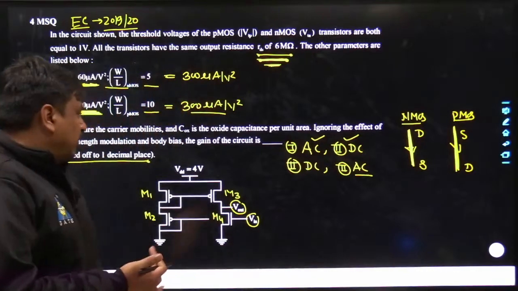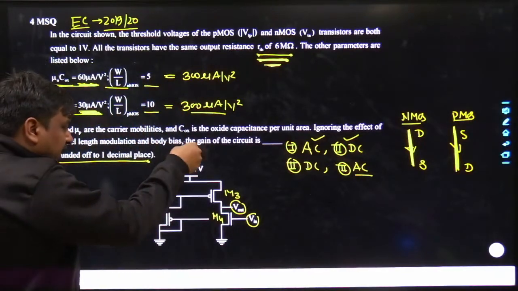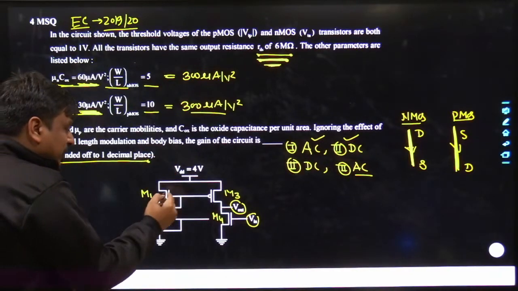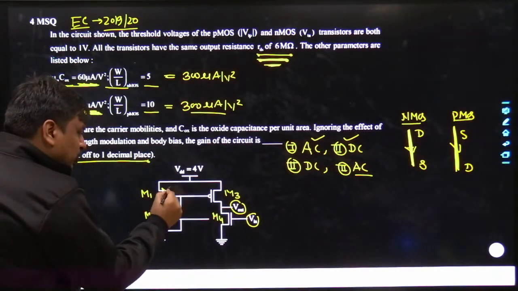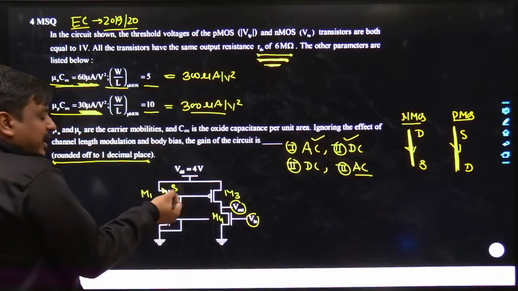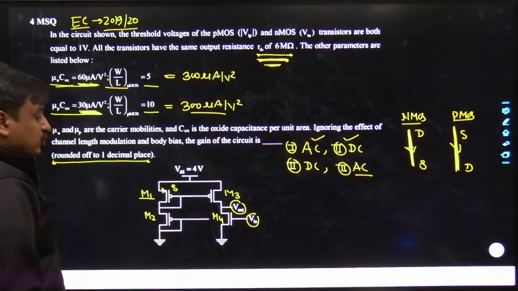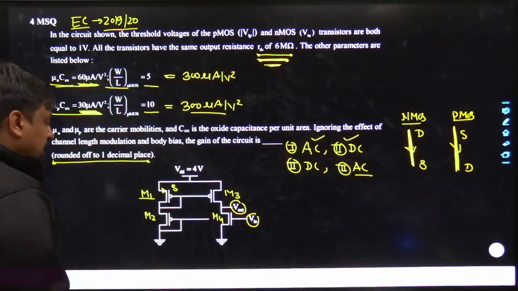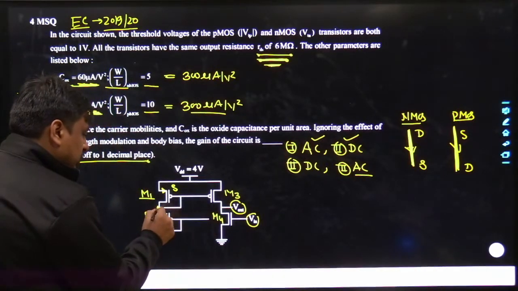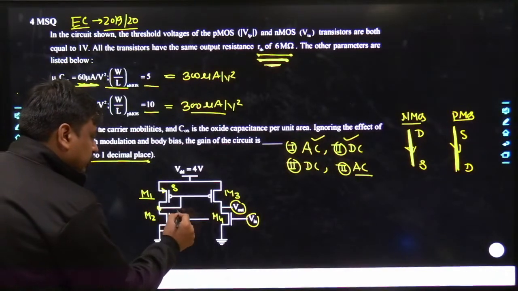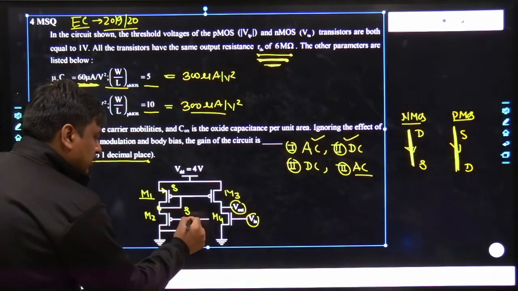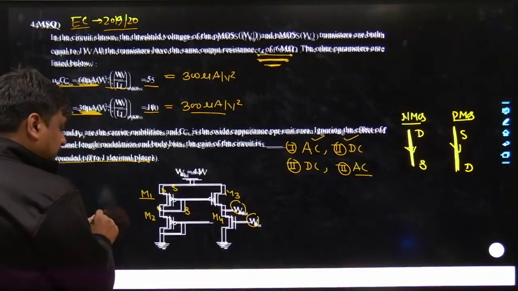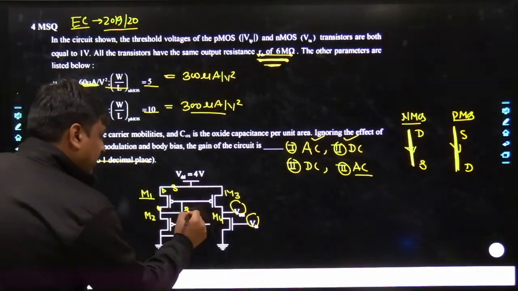Agreed? So you can see very well, as the current is flowing in this path, and as it is PMOS, definitely this becomes the source terminal. You can write S1 for referring to the source of M1, agreed? Similarly, this again becomes a source terminal, and if you want, you can write this as S2.